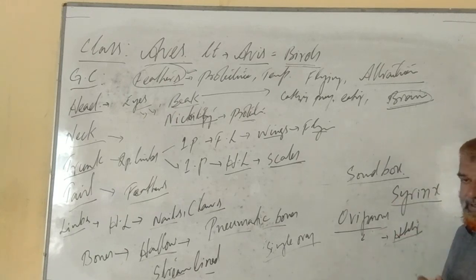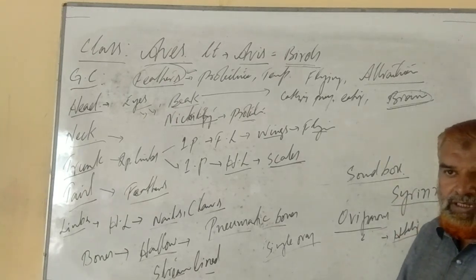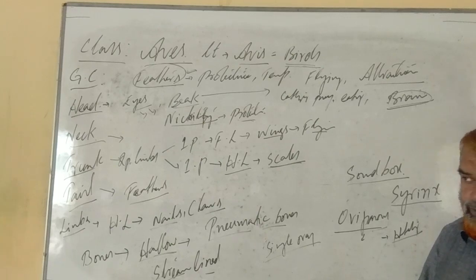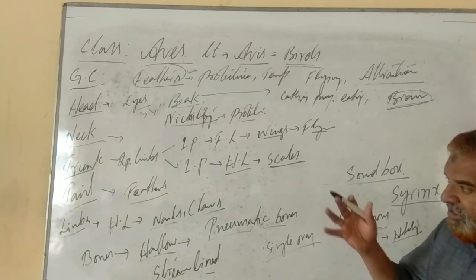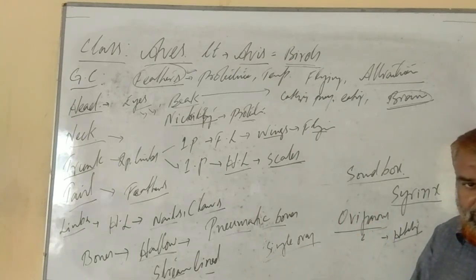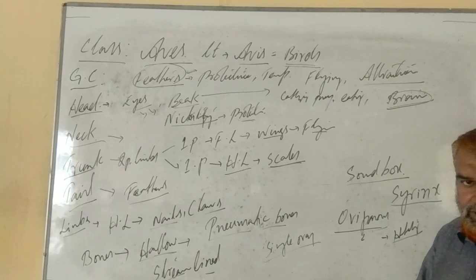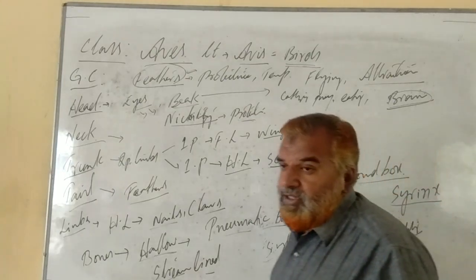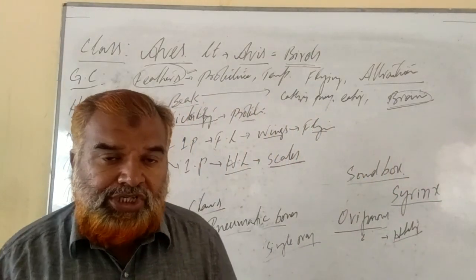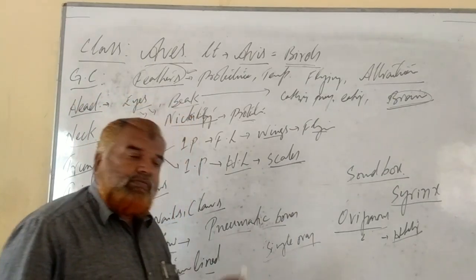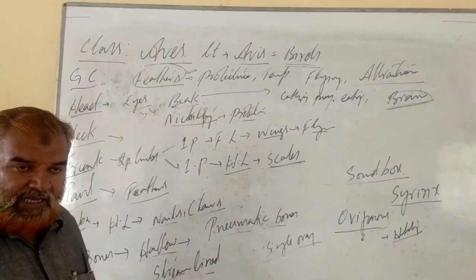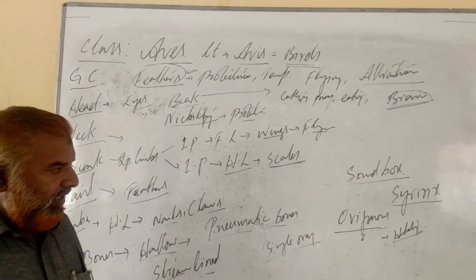As far as food habits are concerned, I told you herbivorous, carnivorous, omnivorous, frugivorous. Different types of birds, examples we discussed yesterday: flying birds, sparrow, pigeon, parrot. Non-flying birds: emu, ostrich, kiwi. And then semi-flying birds: peacock, peahen, hens, cocks. They are the semi-flying birds.